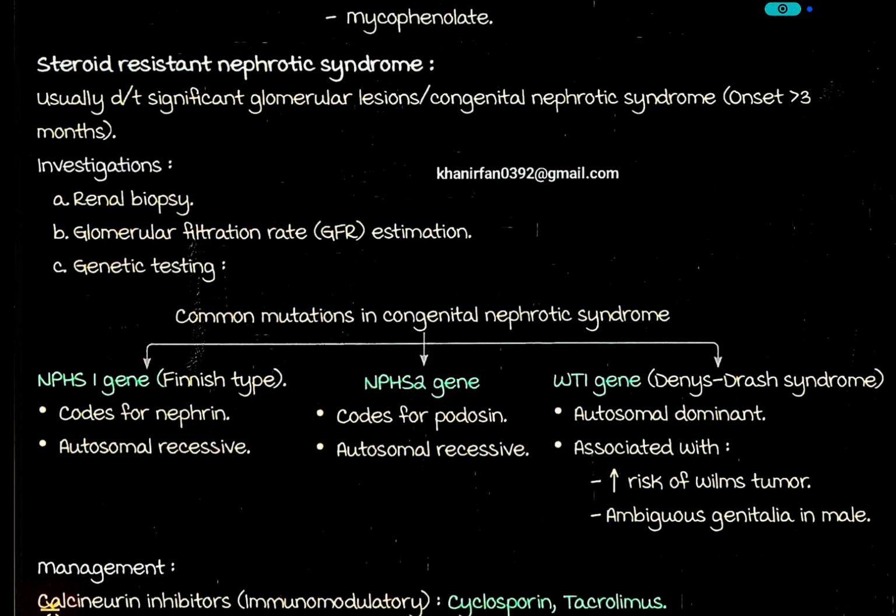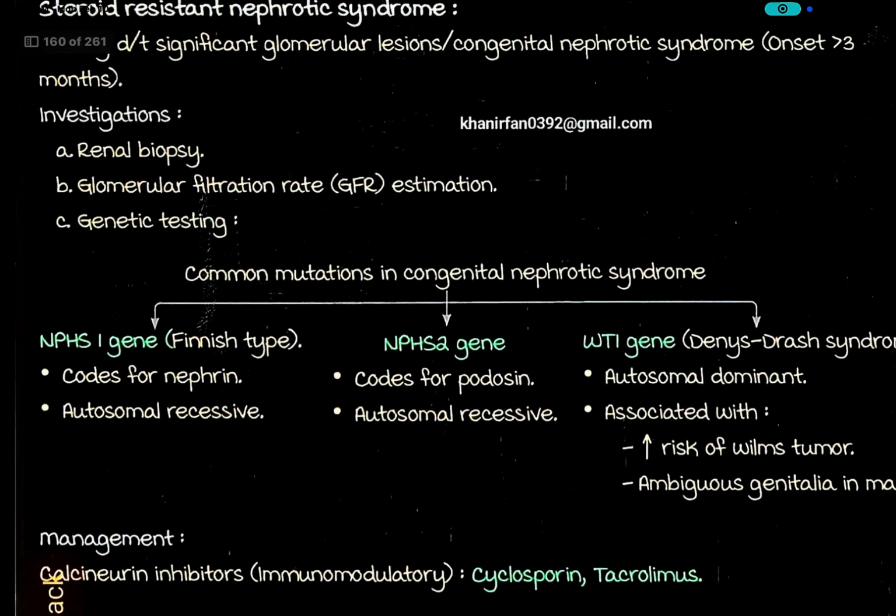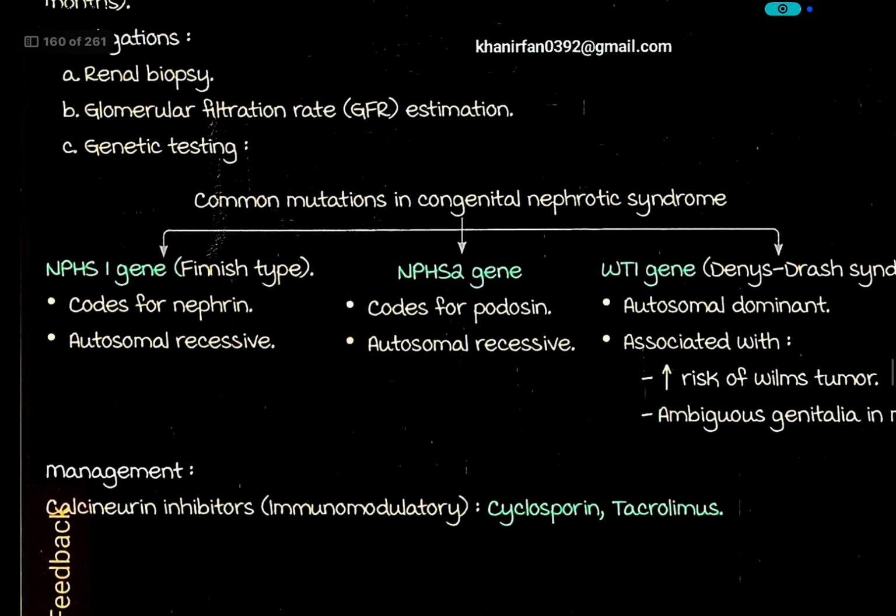So there are 3 genes: NPHS1, NPHS2 and WT1. NPHS1 codes for nephrin, NPHS2 codes for podocin, and WT1 gene is called Denys-Drash syndrome. Both NPHS1 and NPHS2 are autosomal recessive, while WT1 is autosomal dominant and associated with increased risk of Wilms tumor and ambiguous genitalia in males. Management: calcineurin inhibitors like cyclosporin or tacrolimus.